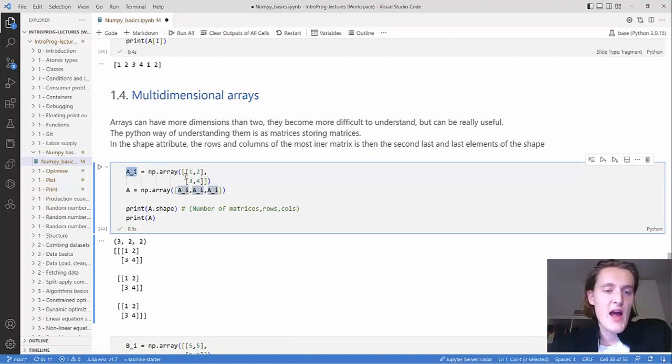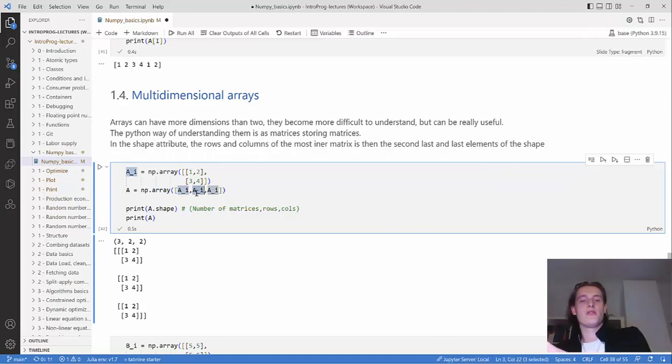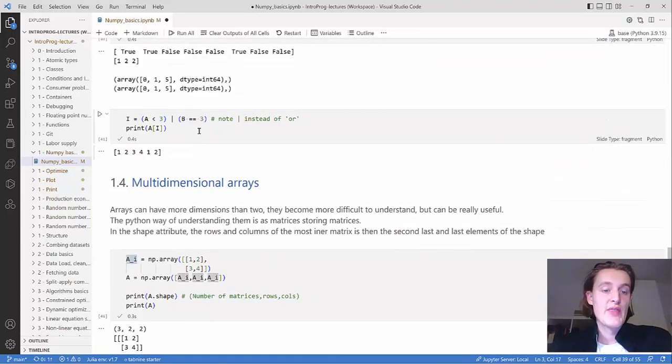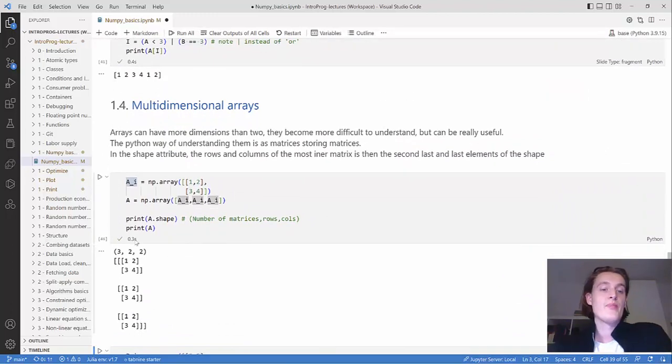Here I create an AI matrix, which is 2 by 2, and then I create a numpy array, which is 3 AI matrices, so a vector of 3 AI matrices. So you get the shape 3 by 2 by 2.